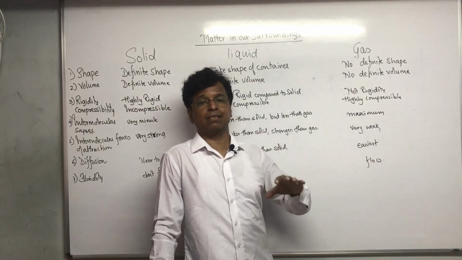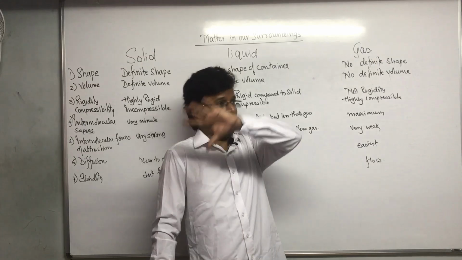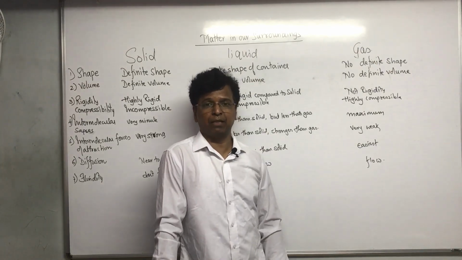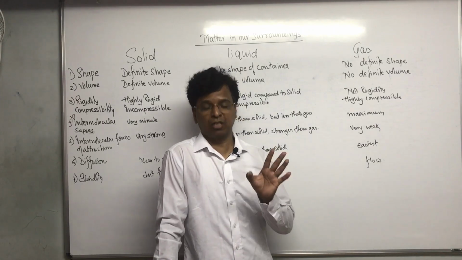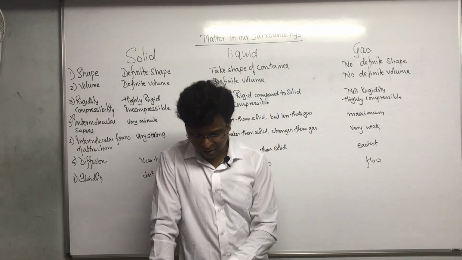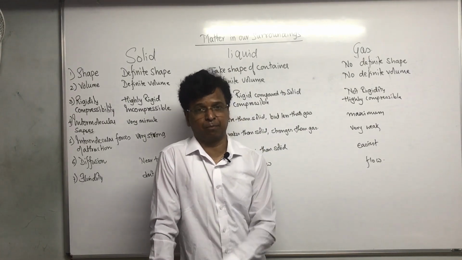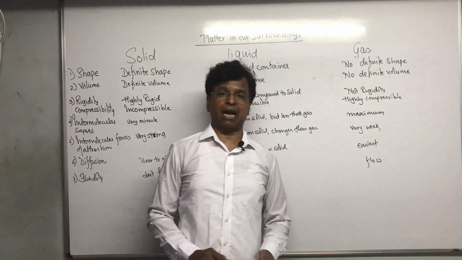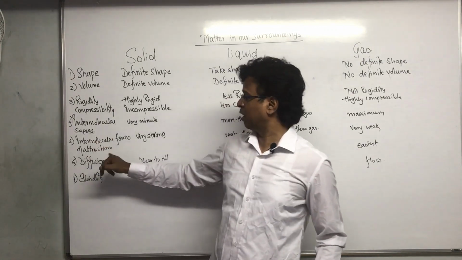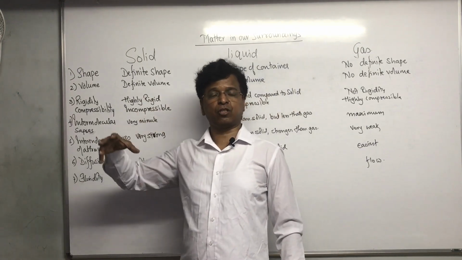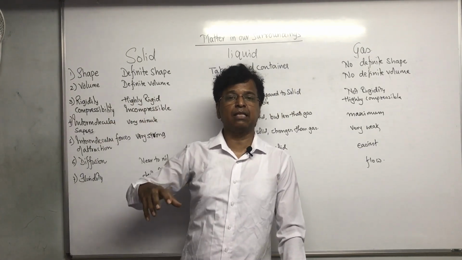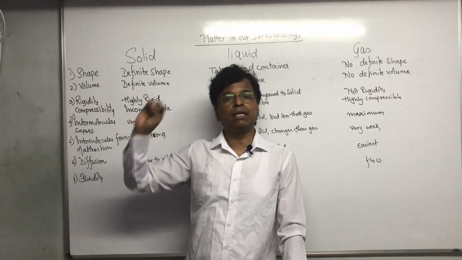That's why gas particles occupy maximum amount of space available to them. Are you getting my point? The question is what? Gas fills completely the vessel in which it is kept. So you should start from intermolecular forces of attraction. The intermolecular forces of attraction between the particles of gases is near to nil.